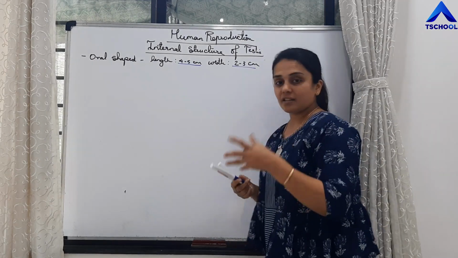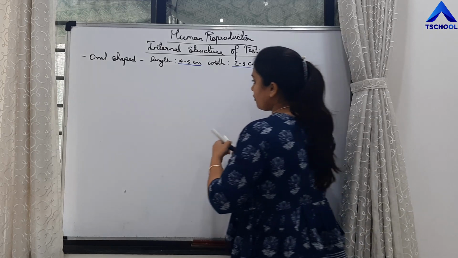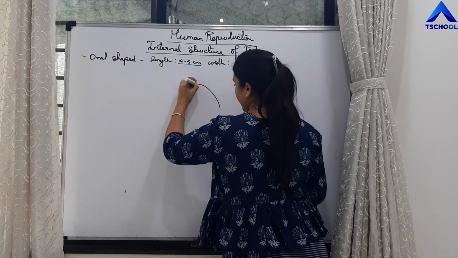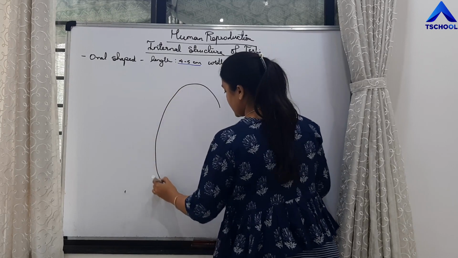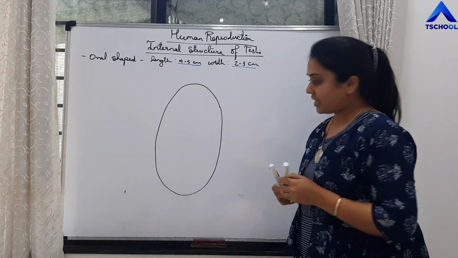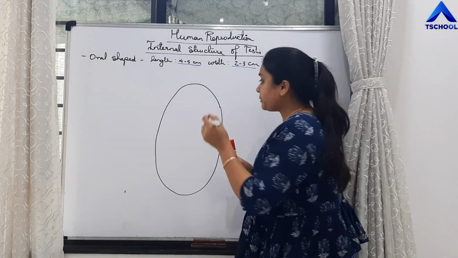If we look at the internal structure of the testis, let us draw an enlarged diagram of the testis, right? Say this is the testis, oval shape, right?